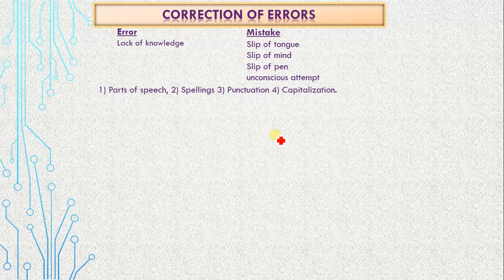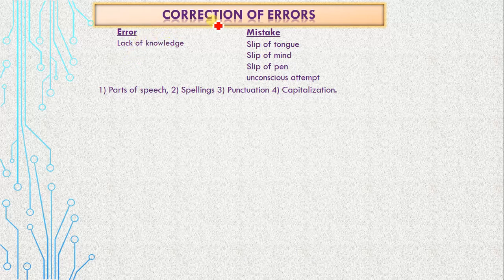It means that that is a conscious attempt. Consciously you are doing that, and that will be considered an error. It means you don't have the knowledge. You need to improve your knowledge and seek knowledge regarding that element or that segment. So this is the major difference.